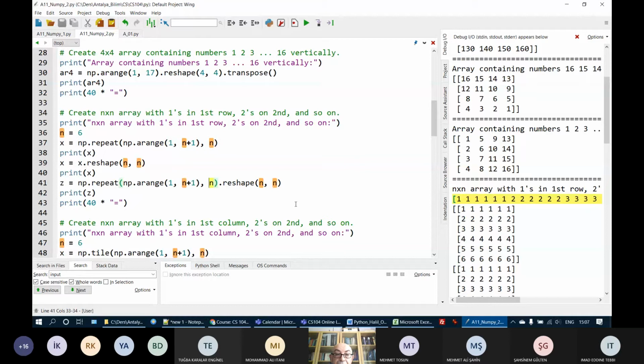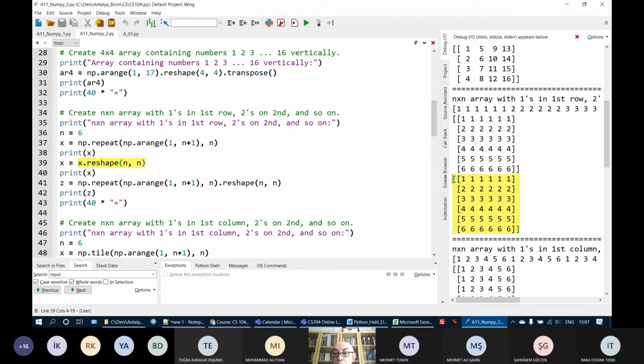Here, first of all, I created just a single-dimensional array and then reshaped it; here I performed everything on one line. Repeat 1 to 6, 6 times, so there are six 1s, six 2s, six 3s, six 4s, six 5s, and six 6s, and then reshape them. Then I get 1s on the first row, 2s on the second row, etc.